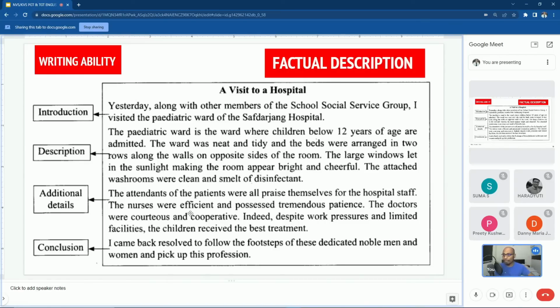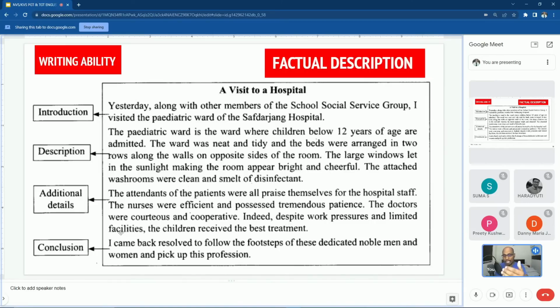But when they give you these kind of questions in MCQ format, what do you do? They will give you these 4: introduction, description, additional details and conclusion in a jumbled order. First one description, second one conclusion, third one additional details, fourth one introduction. They may ask you to arrange these in a proper sequence, and you will get 4 options with 4 different combinations. So that is a little confusing.